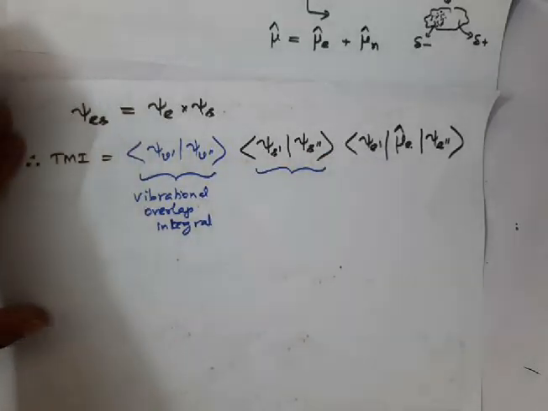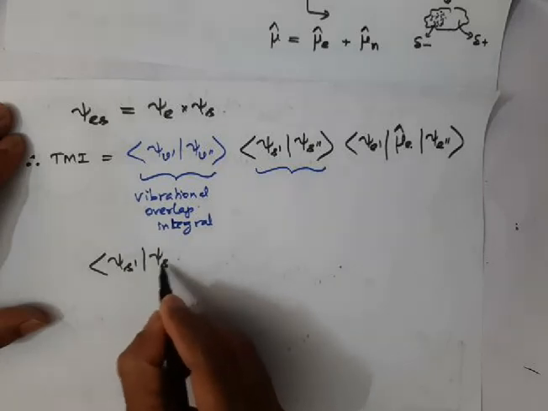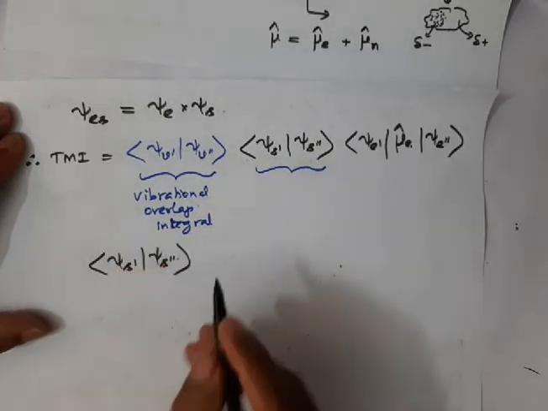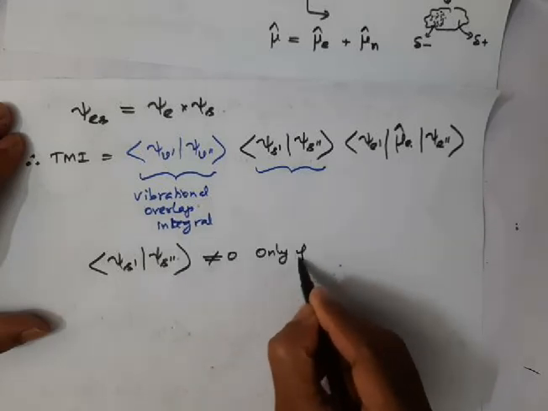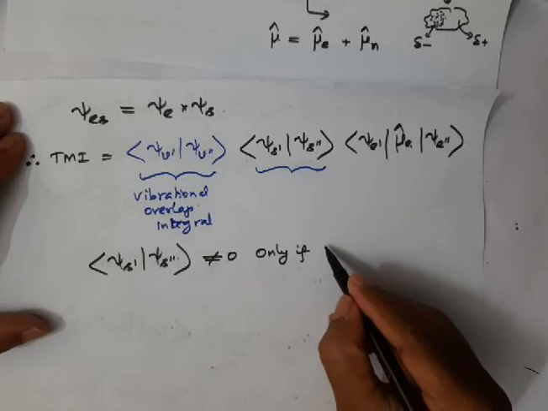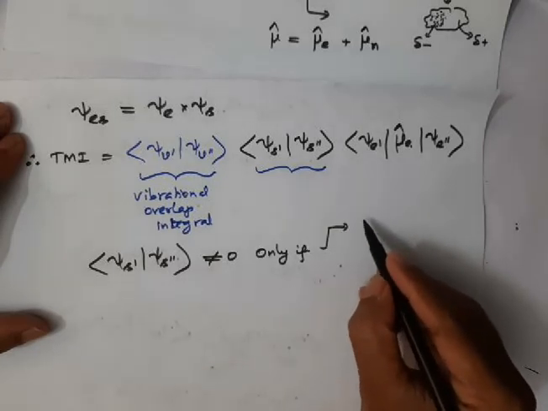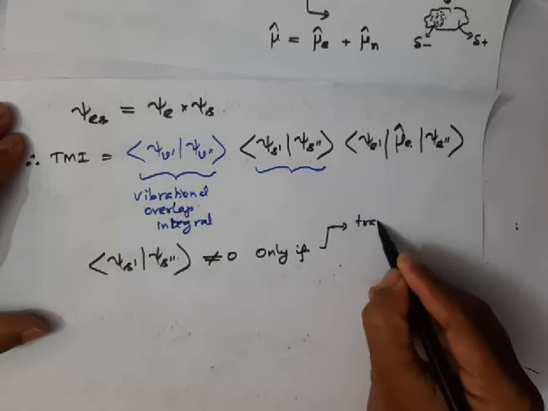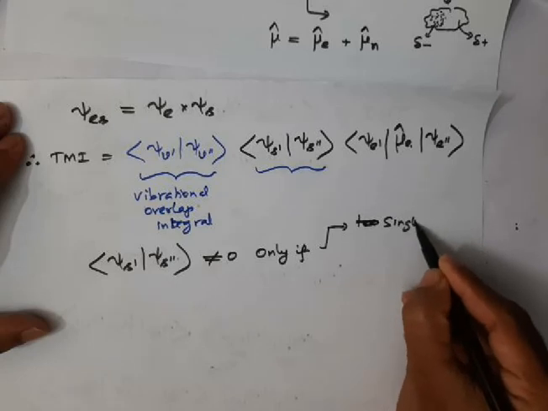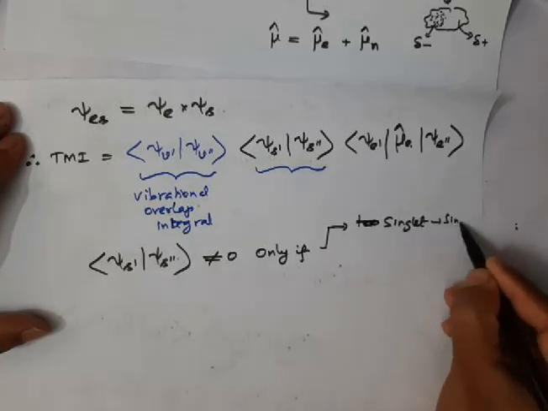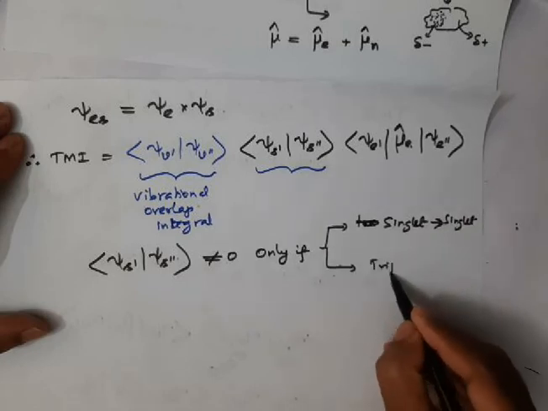The second integral, that is psi s prime and psi s double prime, the spin part, is not equal to 0 only if the transition takes place from singlet to singlet, or from triplet to triplet.